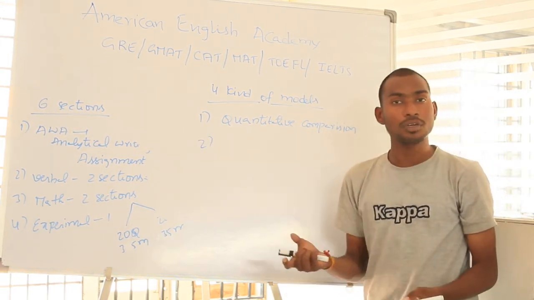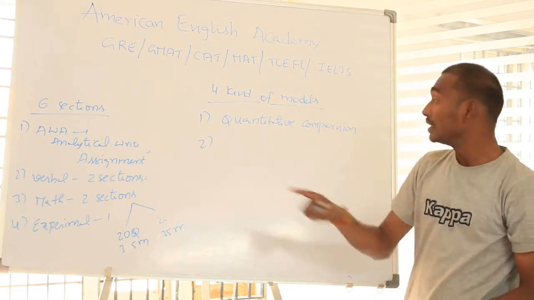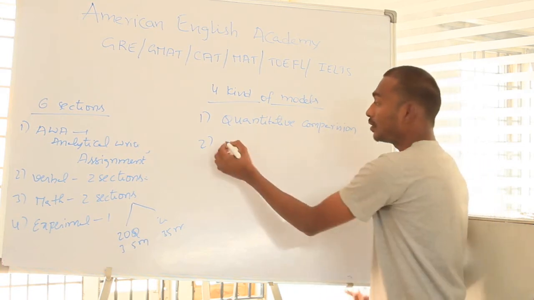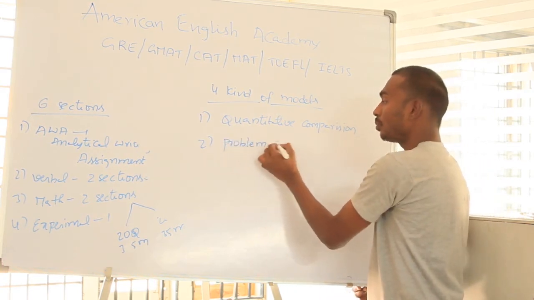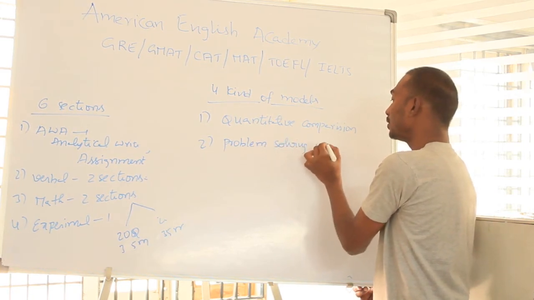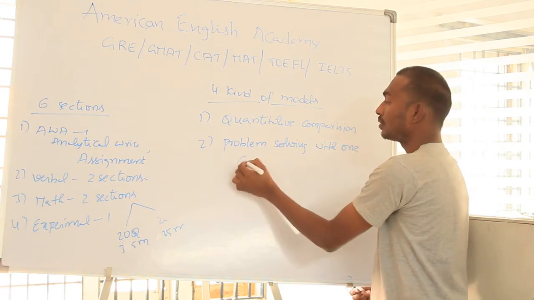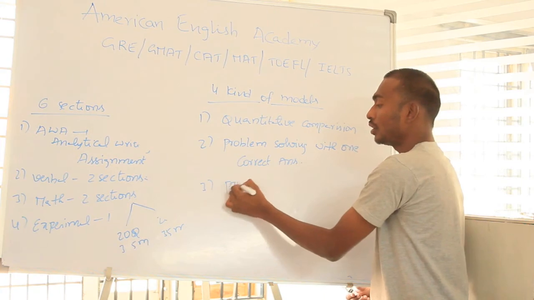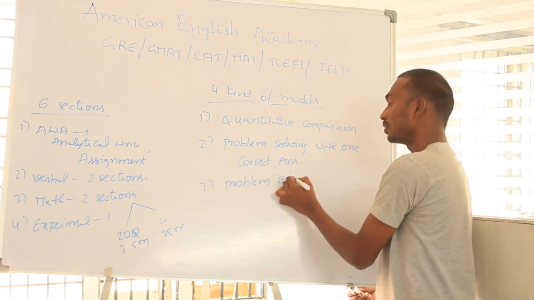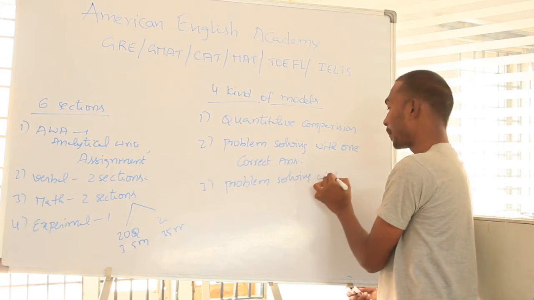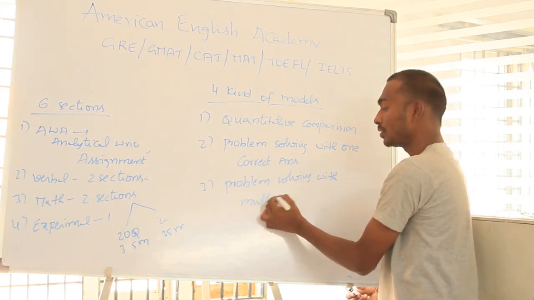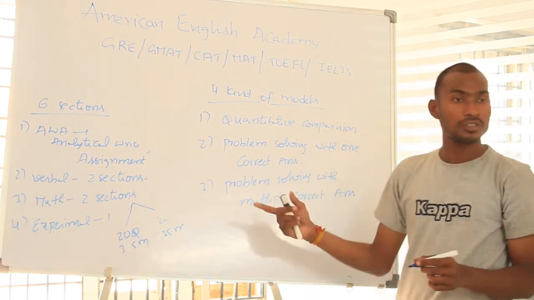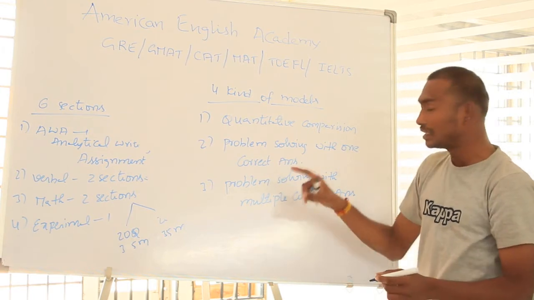Here, normally in any other competitive exams we can get only one answer, right? But in GRE we can get more answers also, maybe 2, maybe 3, maybe 4. And third one is problem solving with multiple correct answers. Means here we can get 3 options also, 4 answers also, 5 answers also. But it depends on that particular question.